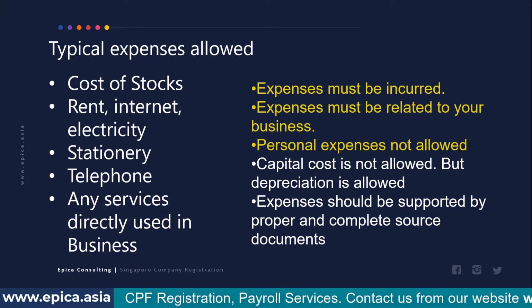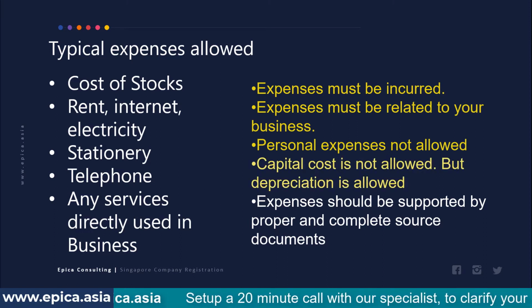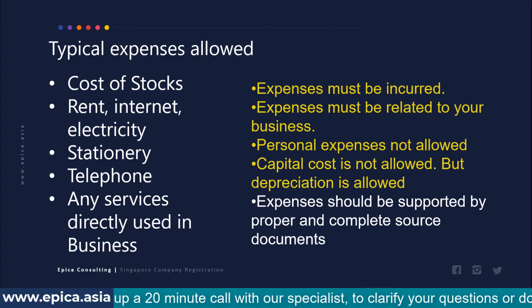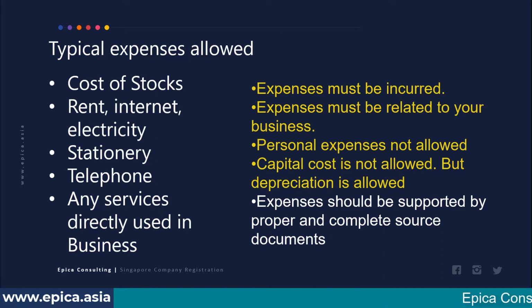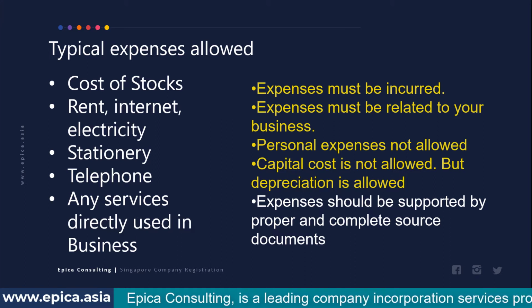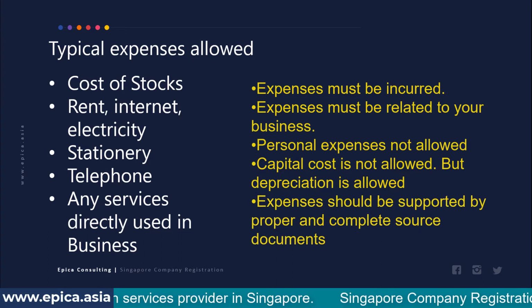Sometimes people take membership of some clubs in the name of business, but they are not really using it for business purposes. They go there periodically only to play golf for themselves. These kinds of expenses will not be allowed to be deducted. The next one is capital cost. If you acquire a large machine or something very costly which you are going to use in your business over a longer period of time, then the entire cost cannot be claimed as an expenditure in the same year, but you can claim it as write-off through depreciation over the next few years. And the last principle is that expenses should be supported by proper and complete source documents.